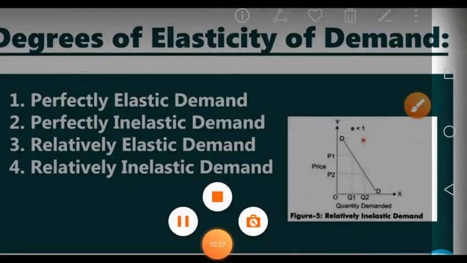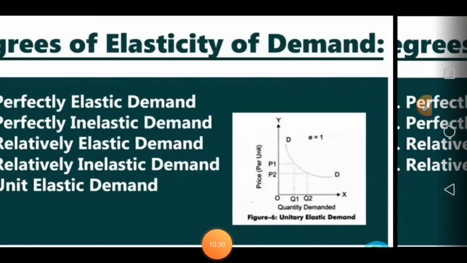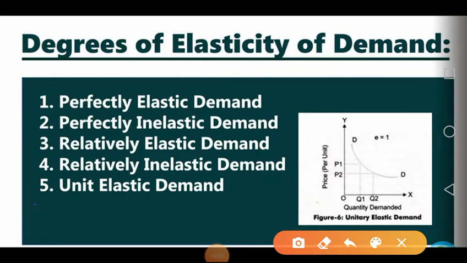After this, the fifth category, that is unit elastic demand. What is unit elastic demand? It is very clear as we are aware of the literal meaning of unit, which means one. Unit ka matlab one, ikai bolte hain in Hindi. So unit elastic demand is when there is a change in the price of a commodity, but in response there will be an equal percentage change in the quantity demanded.